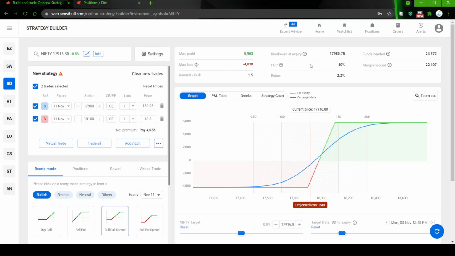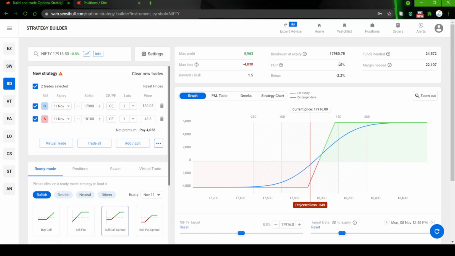That 50 rupees gets reduced. What is POP? POP is the probability of profit. Whenever you have a debit spread, your POP is normally less than 0.5. But this is better than a naked buying of a call.